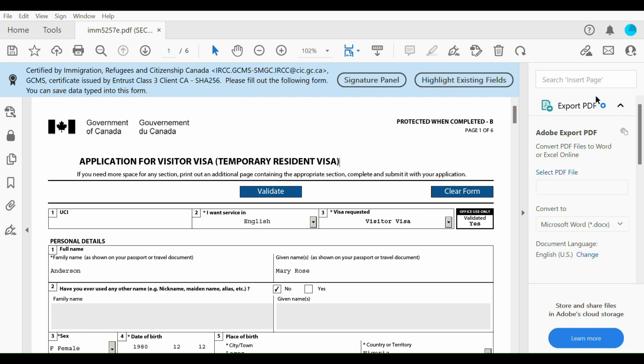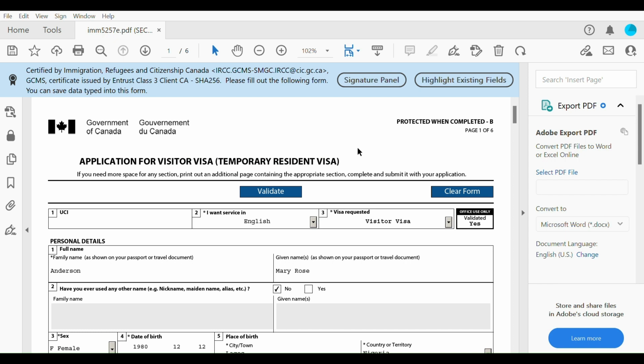So in today's video, we're going to be looking at how you can fill out the IMM5257e form. Now this form is called the application for visitor visa. In bracket here it says temporary resident visa. So you might be wondering, who is a temporary resident in Canada?